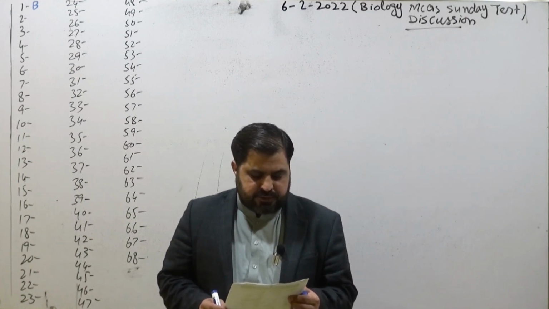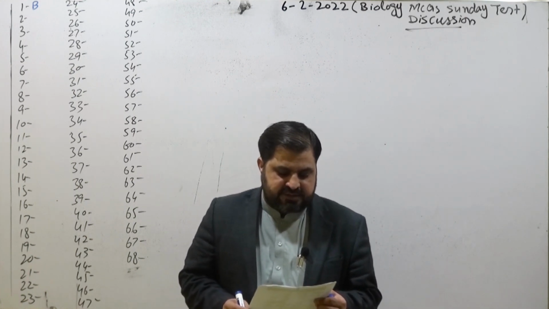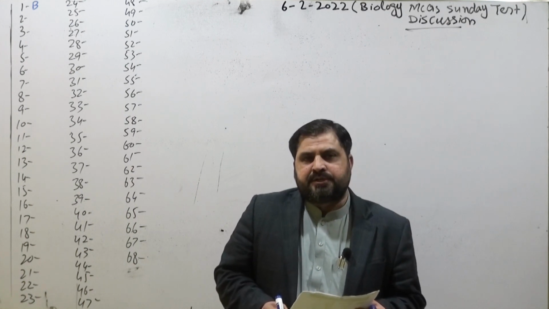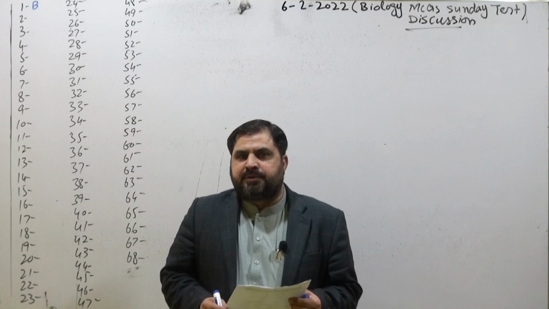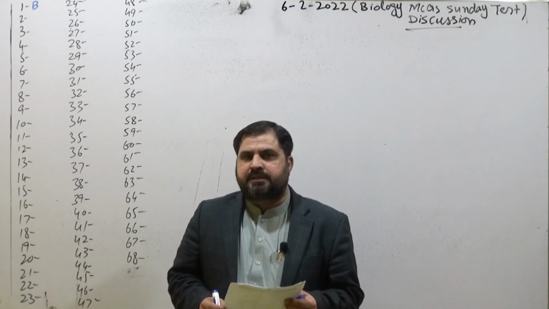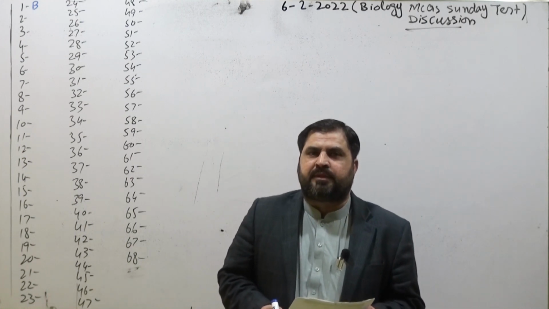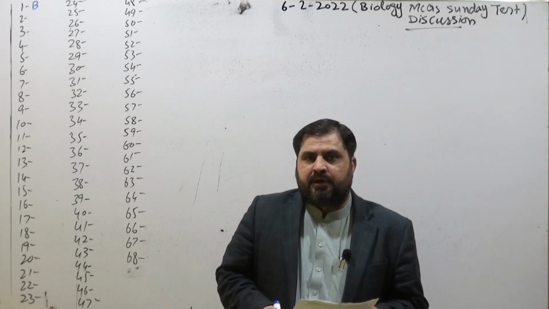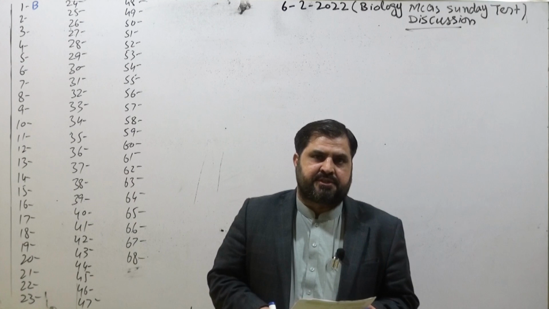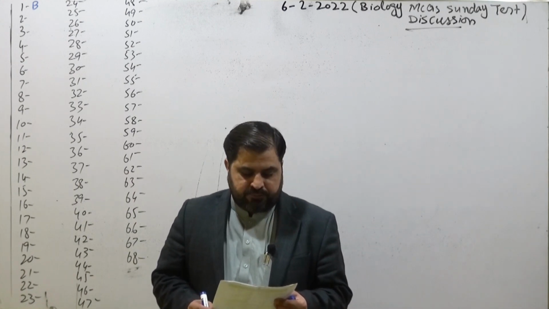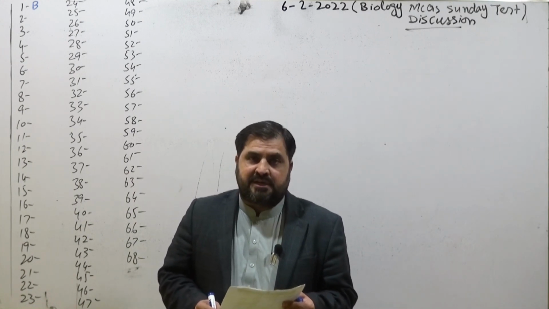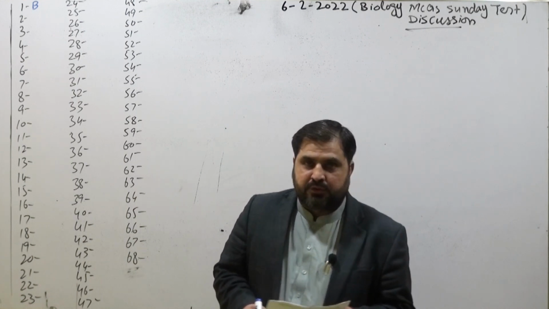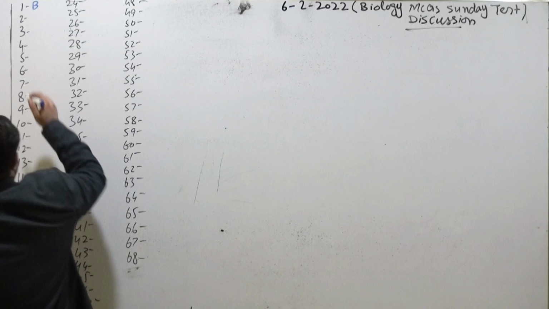Coming toward the second MCQ: which one of the following enzymes is used to convert hydrogen peroxide into water and oxygen? Again, this MCQ has been selected from chapter number 3, enzymes, from the topic factors affecting the rate of enzyme activity: enzyme concentration, substrate concentration, temperature, and pH. So there is the catalase enzyme which converts hydrogen peroxide into water and oxygen molecules. So the correct option is B.